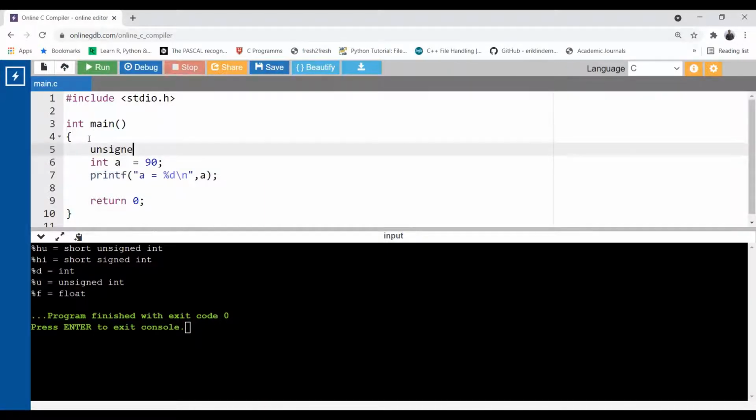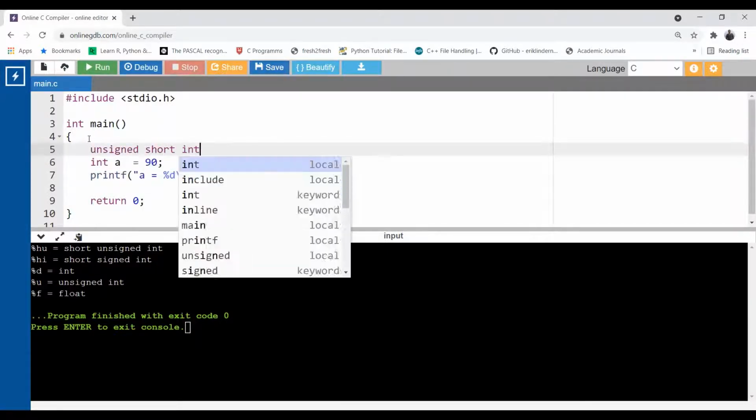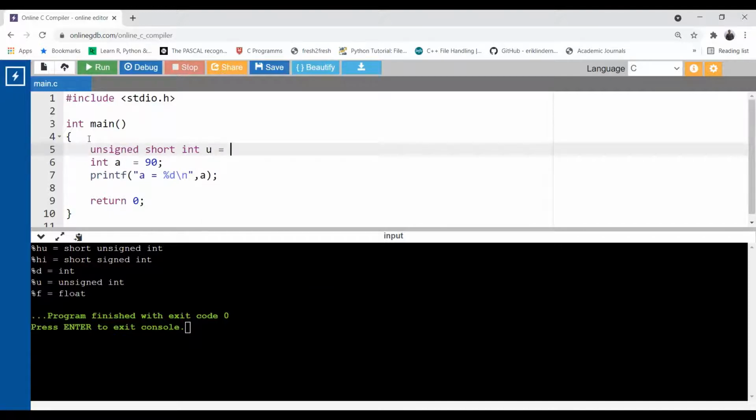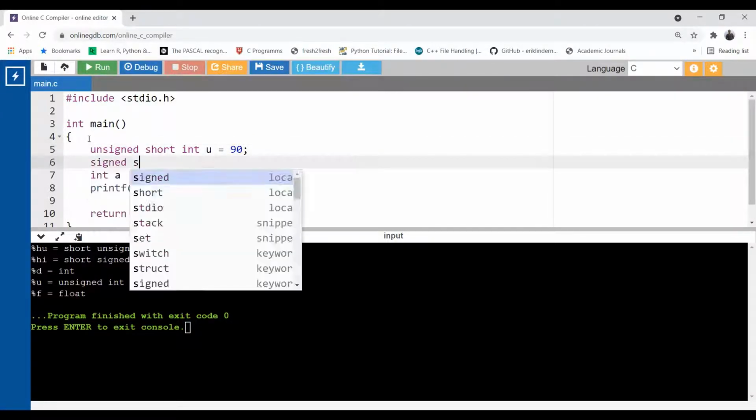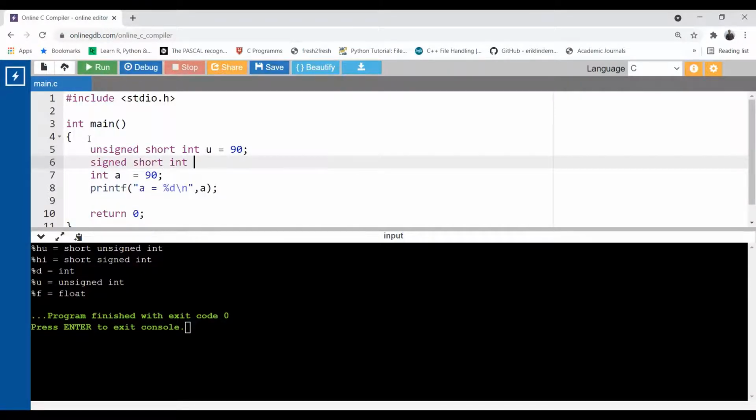Unsigned short integer, suppose u equal to 90. Only positive numbers are possible, so here I put a positive number. So now further you can check, see what will happen. Here, suppose I have given a number over here. See, signed short integer s equal to -9. I want to print this minus number, negative number.